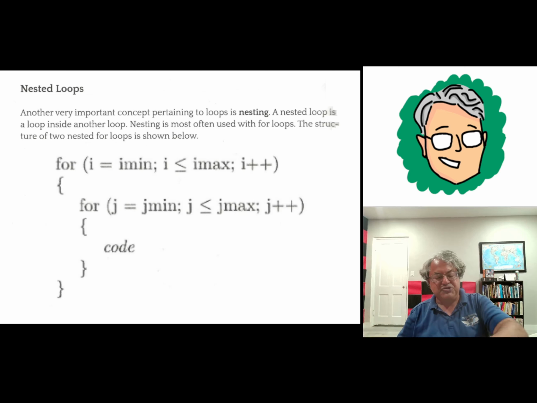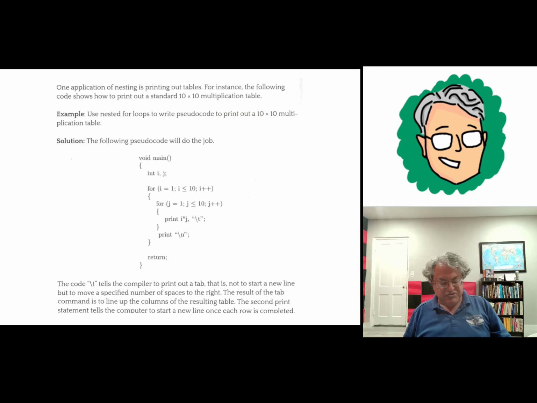Anyway, I'm going to show you one example. This is going to be a pretty short video because I only have one example to present here, but it is a pretty basic example. Suppose we wanted the computer to print out a multiplication table, a 10 by 10 multiplication table, with all the integers from 1 to 10. Well, how would you do this? This is a perfect application for nested for loops.